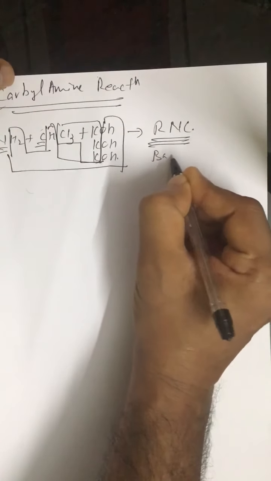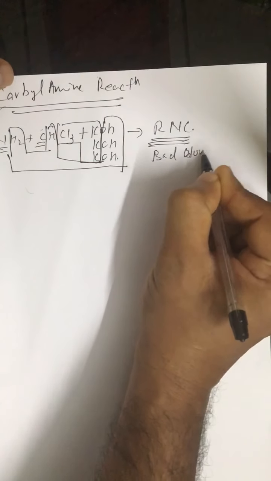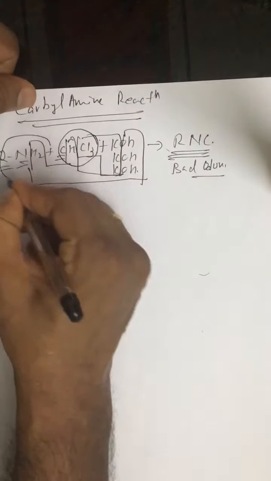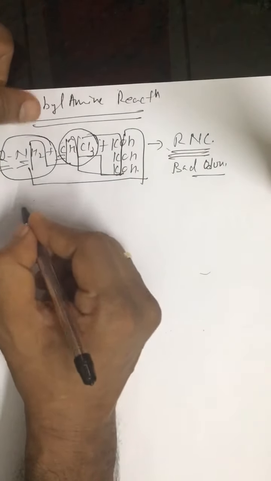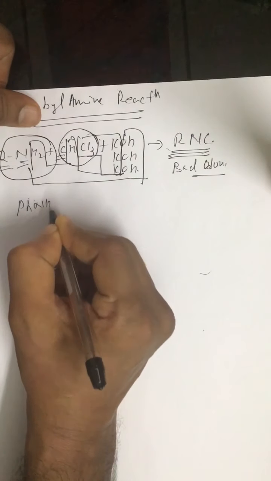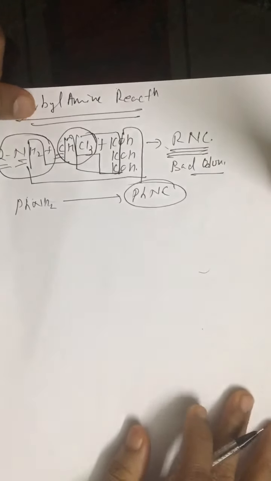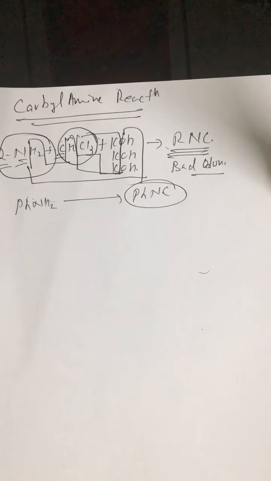It has a very bad odor. With the help of this reaction, we can test chloroform as well as primary amines. Even if you take aniline, you get C6H5NC, phenyl isocyanide. So this is a very important reaction.